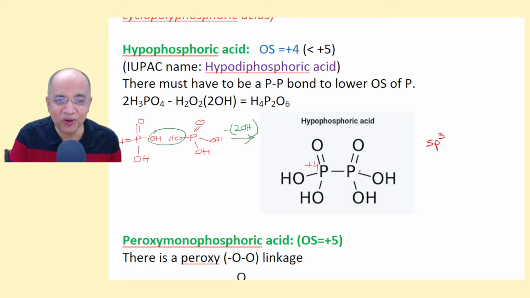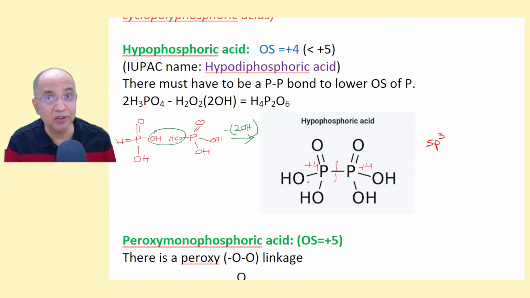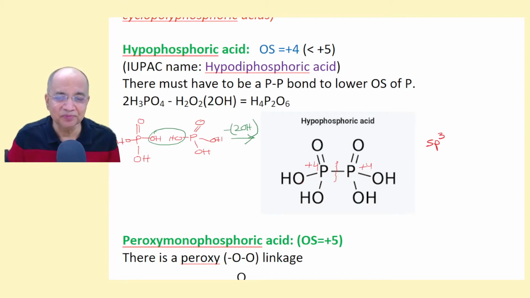+4 and +4. This is the identical bond. So this cleavage is homolytic, no charge gain or loss. But here this phosphorus will lose 2 electrons, 1 to this oxygen and 1 to this oxygen. So altogether it will lose 4 electrons and acquire a hypothetical charge of +4. That is the oxidation state, right? And since the steric number is 4 in all these cases, these are all sp3 hybridized.